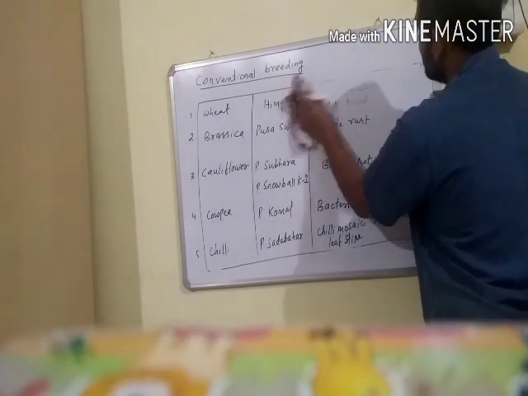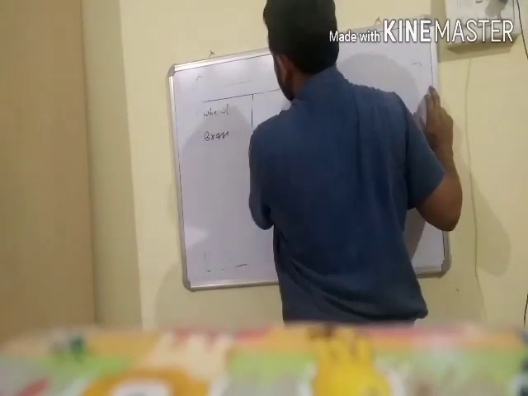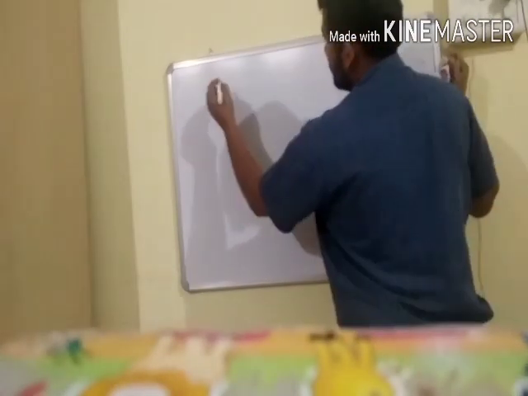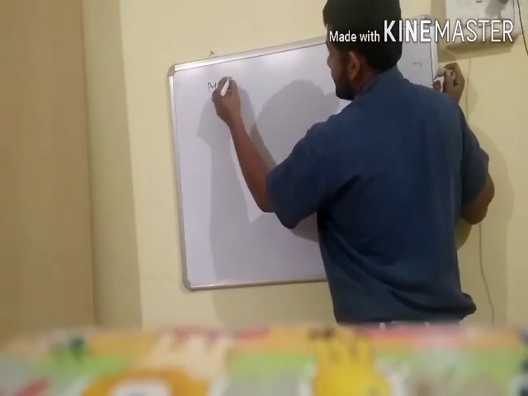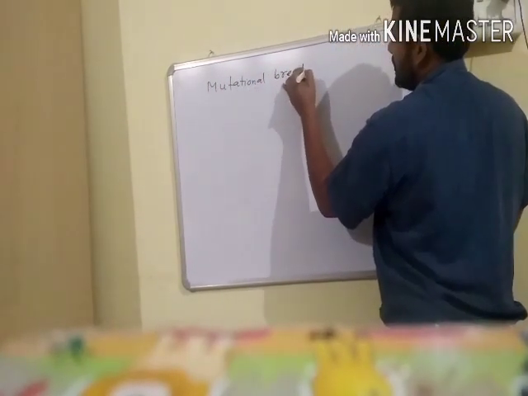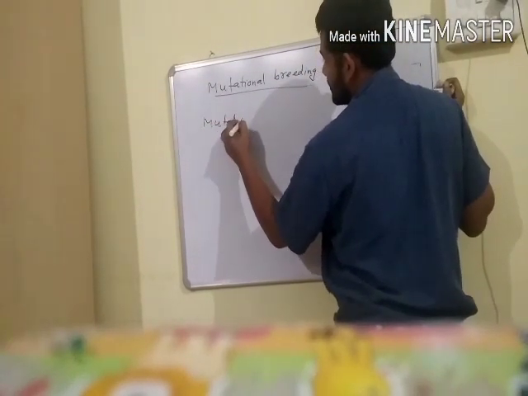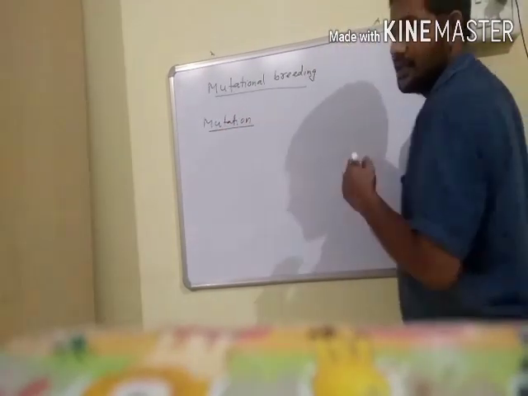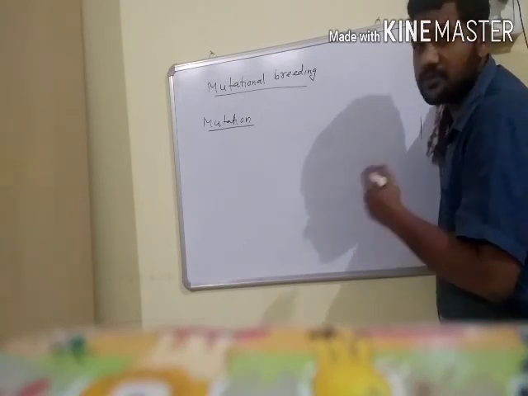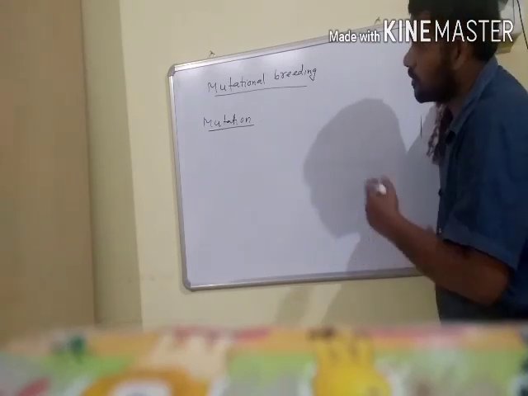And next, so many important techniques are also used to develop some disease resistant varieties of cultivated crops. And one more important plant breeding program for disease resistance is mutational breeding. So what is mutation? Mutation means a sudden heritable change in the genome of an organism, and these mutations are due to changes in base sequence in a gene, chromosome structure, or chromosome number.